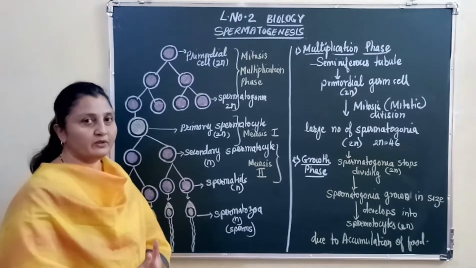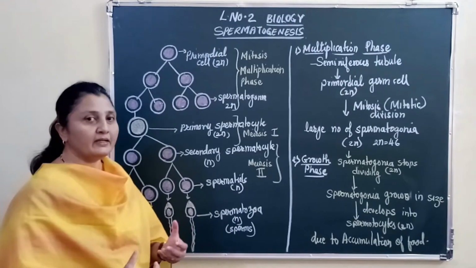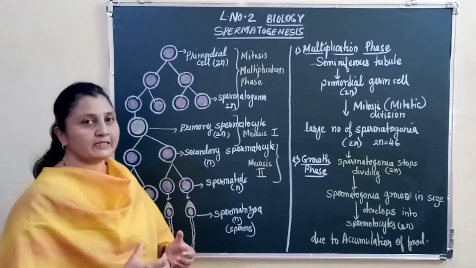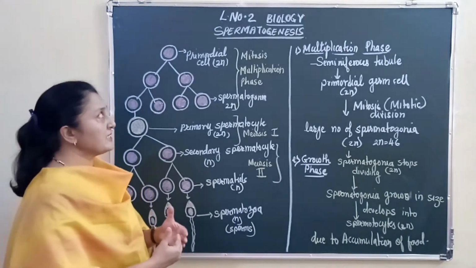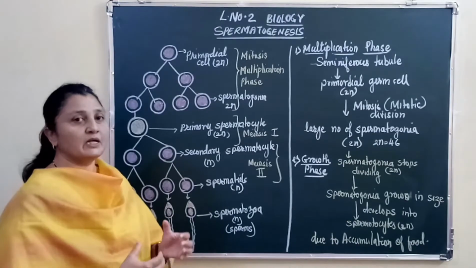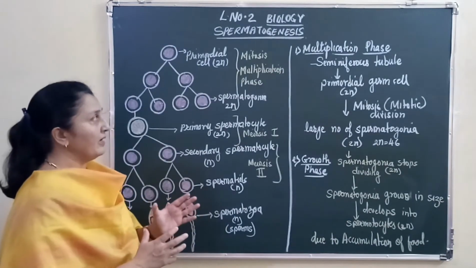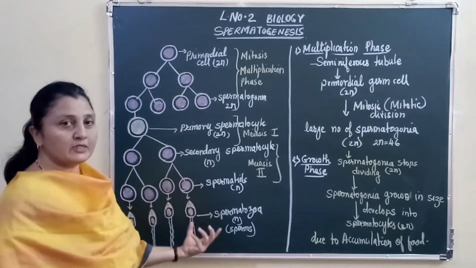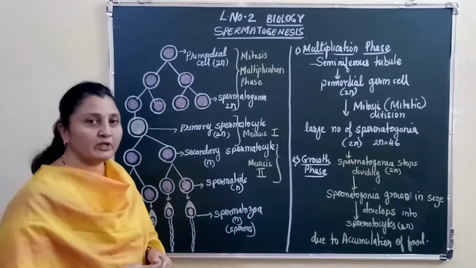Students, in the previous videos you have already learnt about the TS of testes and the events that take place inside the seminiferous tubule. We start with spermatogenesis, that is the process by which sperms are formed in the body of a male. I have a diagram which shows the spermatogenesis. The spermatogenesis takes place in 3 phases.